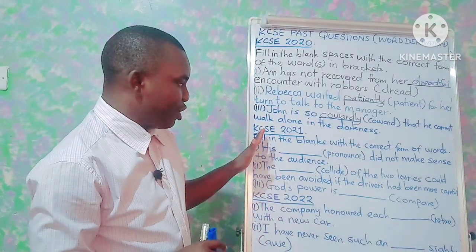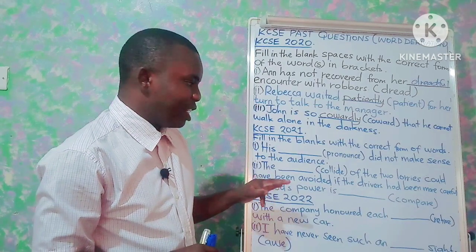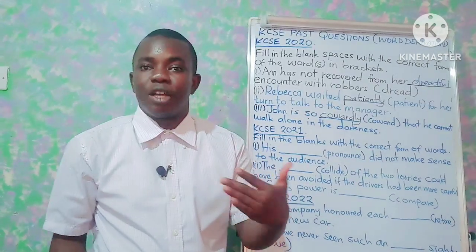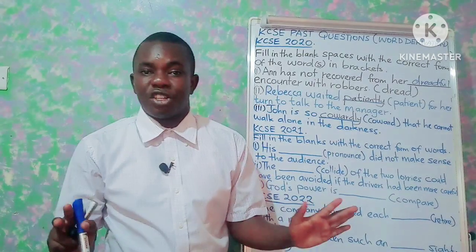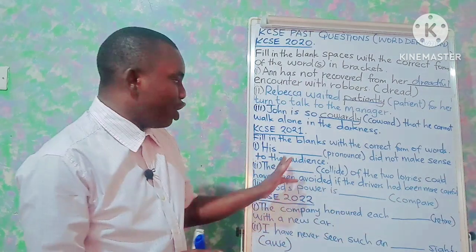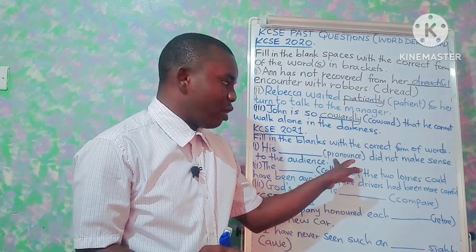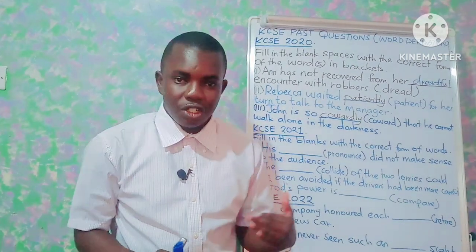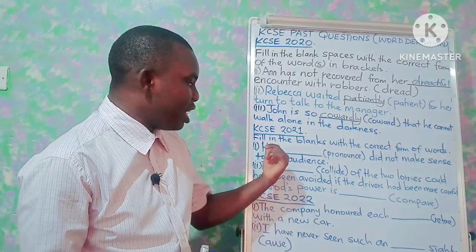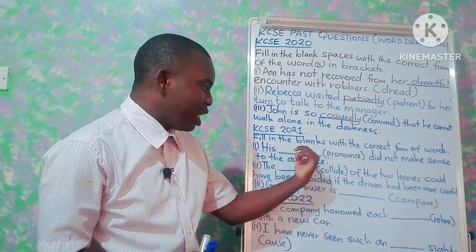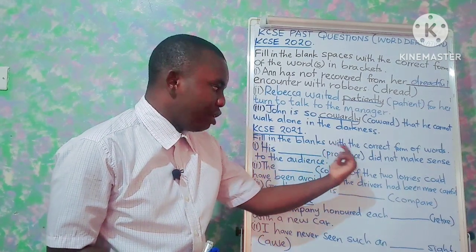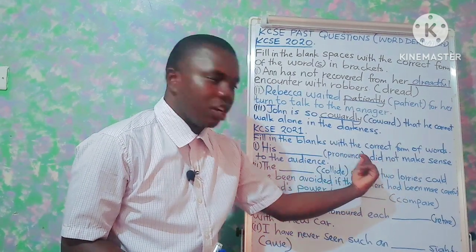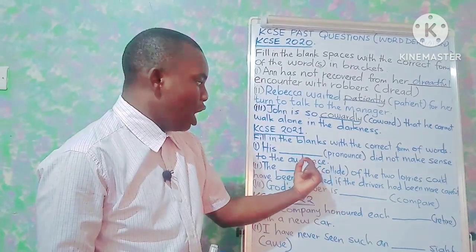Fast forward to KCSE 2021. The candidate is again expected to fill in the blanks using the correct form of the words in brackets. Roman one: his dash, in brackets, pronounce, did not make sense to the audience. Here we have his, then the blank, then the verb did not make sense.